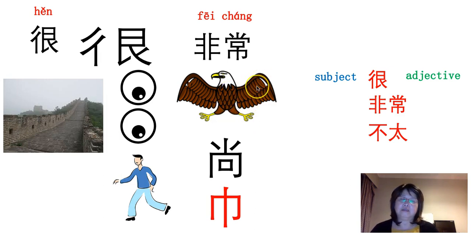常 original meaning is ordinary or normal. So 非常 not normal or extraordinary, not very ordinary. So that's outstanding. So the character 常 actually on the top is like a person, but can you see a person? It's hard. So obviously we can see the mouth.